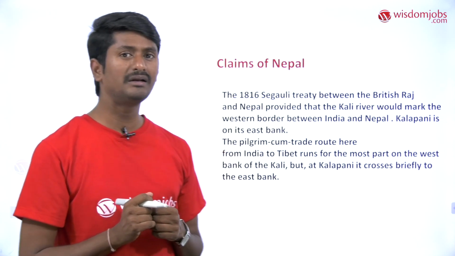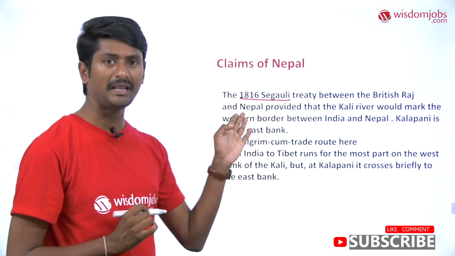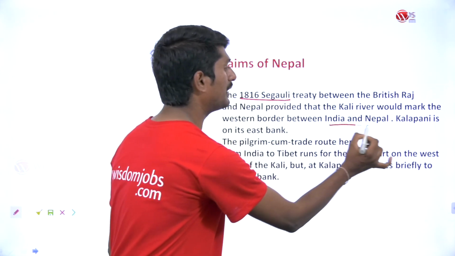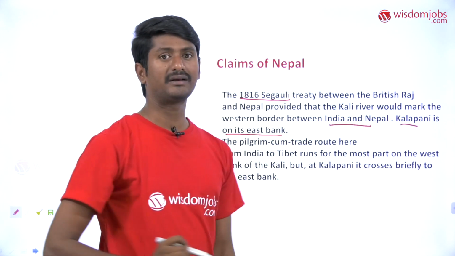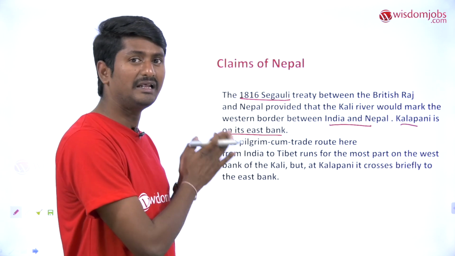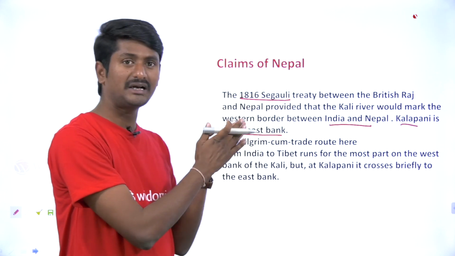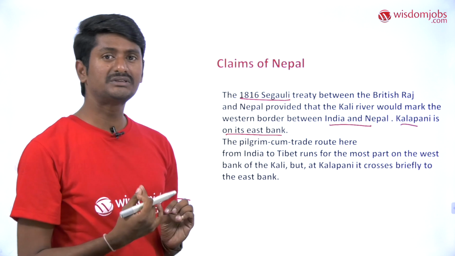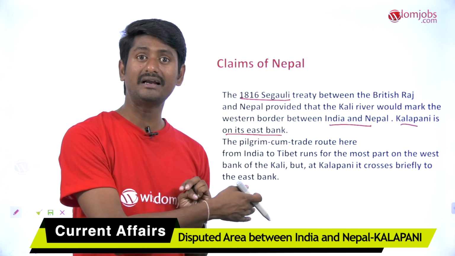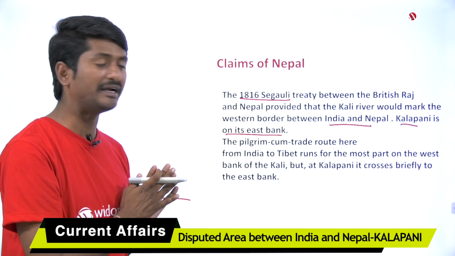Coming to the claims of Nepal, Nepal says that the 1816 Sugauli Treaty between the British Raj and Nepal provided that the Kali river would mark the western border between India and Nepal, with Kalapani on its eastern bank. So India's contention is that this Kali river has its source from the Kalapani town, but Nepal claims that it has the source at the Lipu Lake Pass. The Lipu Lake Pass is located in Nepal, whereas Kalapani, in India's understanding, is located in India itself. So there is a conflict of claims between Nepal and India.